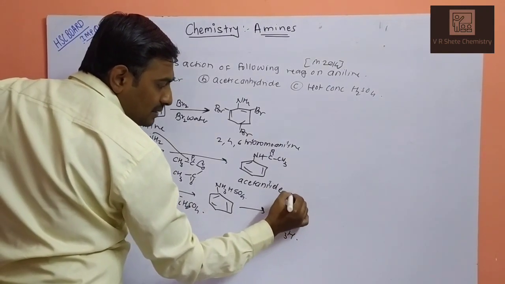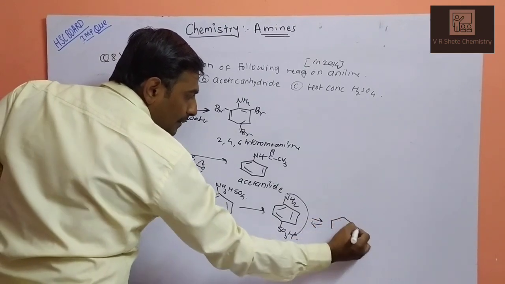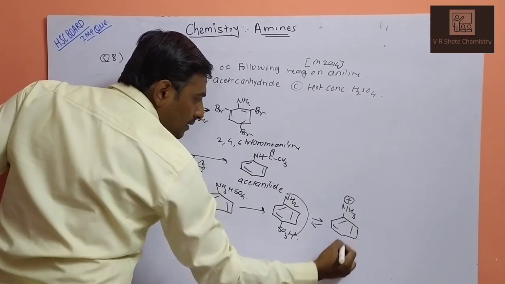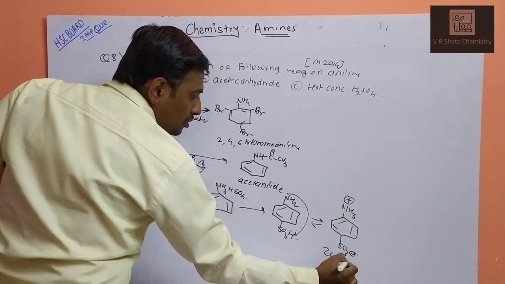But nitrogen has the basic part and the sulfonic group the acidic part, which abstracts the proton, and it is converted into a zwitterion. That means positive charge at the upper side and negative charge at the bottom side, called a zwitterion.